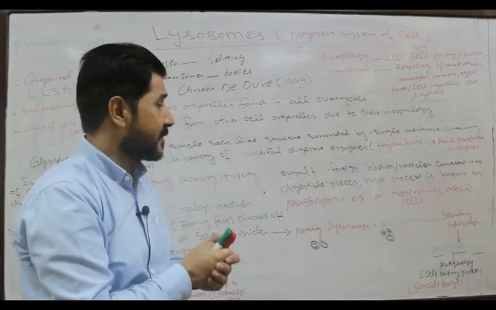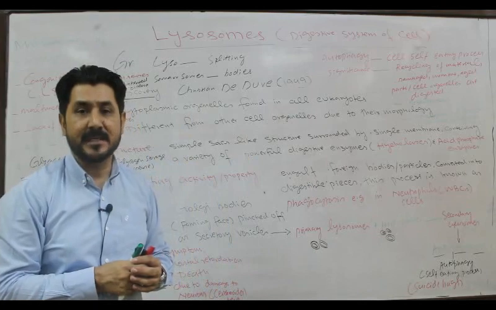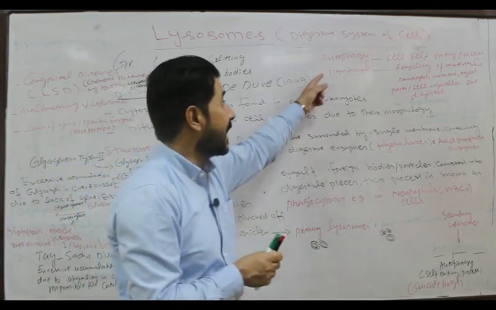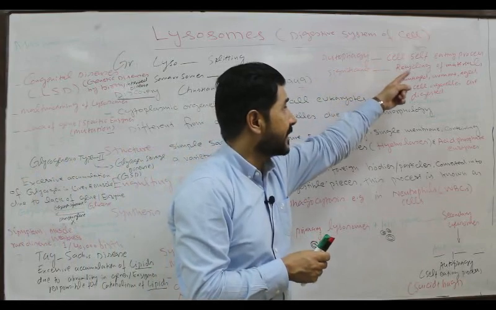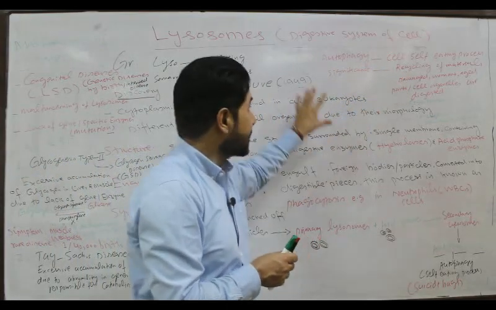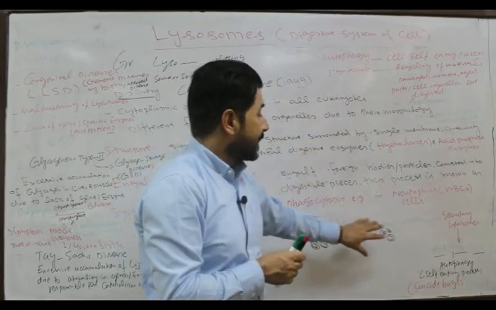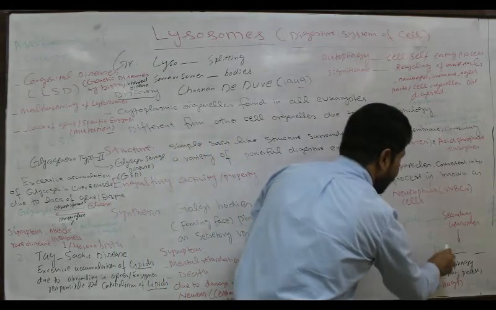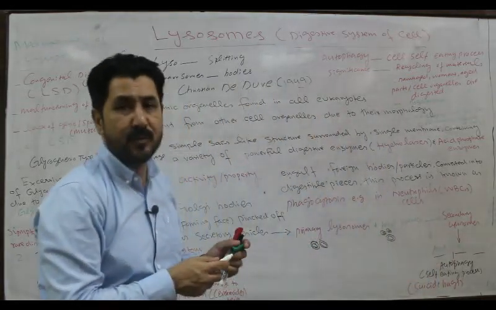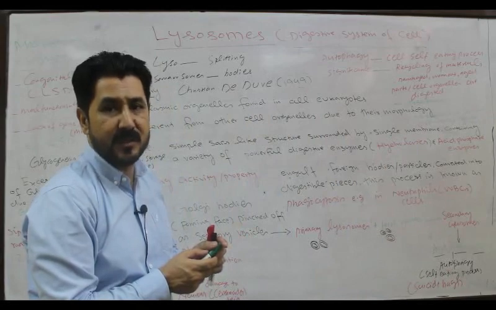Because of this property, the lysosomes are called suicide bags, as they are involved in autophagy, that is the self-eating process. And because of the autophagy process, the lysosomes are also called autophagosomes. Auto means self, phago means eating, and somes means bodies.